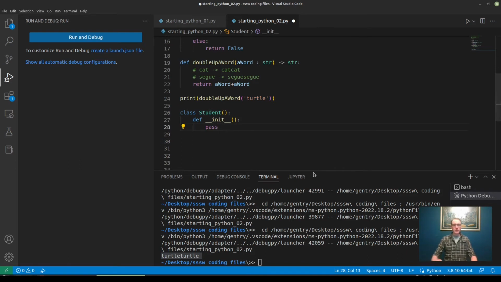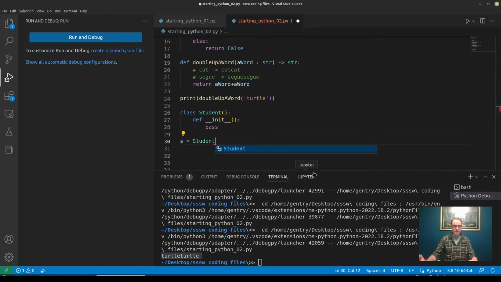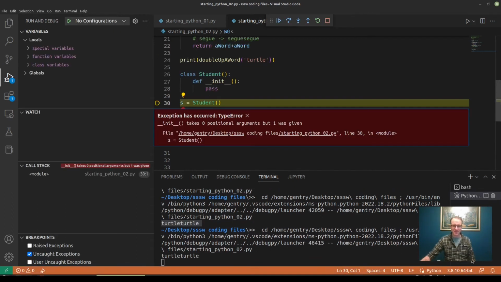So if I come down here and I create a new student, and I build this and I run this, we're still going to see turtle, and I'm going to leave that there because I don't know, turtle is just delightful to me somehow.